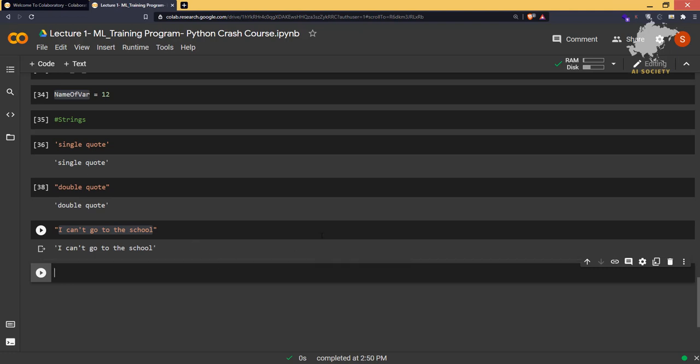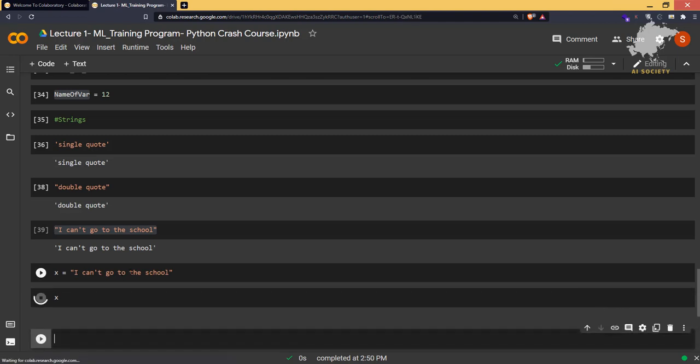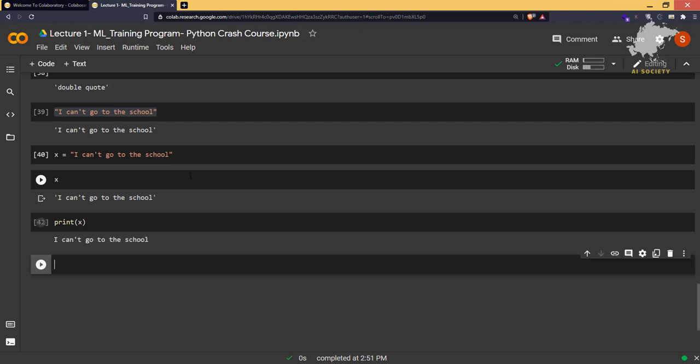And one more thing: if I store this sentence in a variable and then type x, it will show us the whole string in single inverted commas. But this is not a good practice, because this is only valid in Jupyter Notebook or Google Colab. So you must have the habit of typing print x, then it will show us the real output. Whenever we are going to print something, we are going to use print from now on.